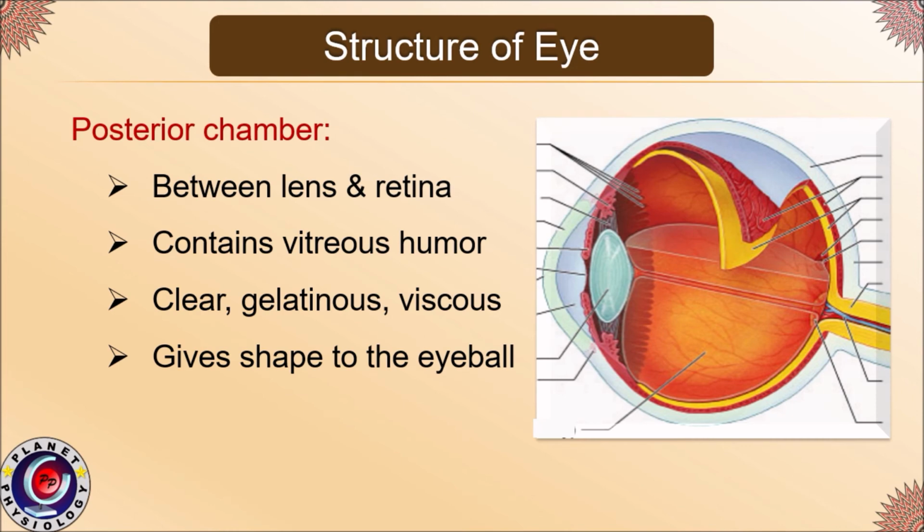Now coming to the other chamber in the eye, the posterior chamber. The posterior chamber is located between the lens and the retina. It contains a clear but gelatinous and viscous fluid called vitreous humor, or vitreous body, or just vitreous. You can make out in this picture this gel-like structure here called vitreous humor. It maintains the shape of the eyeball.